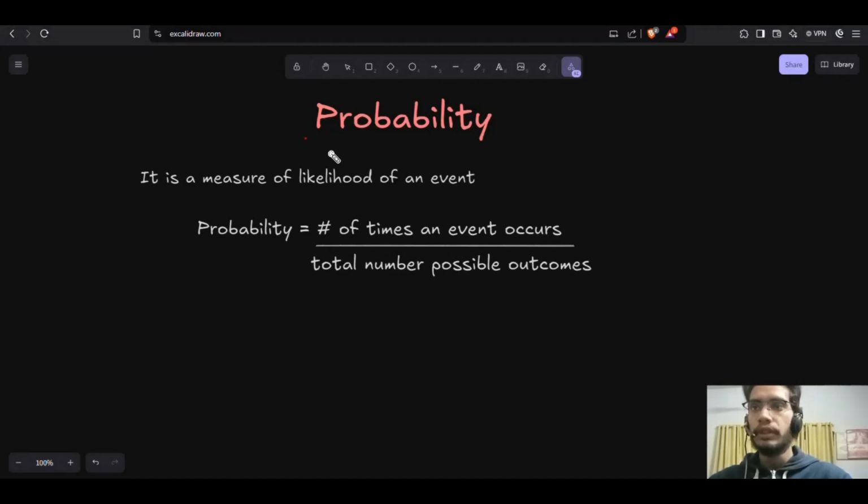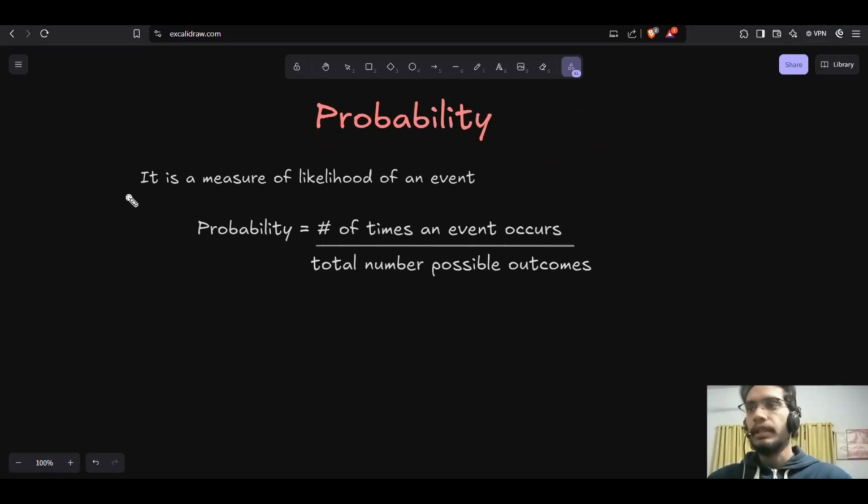Now we are talking about probability. It is one of the most important things if you are preparing yourself for data science, right? Most of the machine learning models are based on probability, and it is a really important thing to learn in statistics. So it is probability.